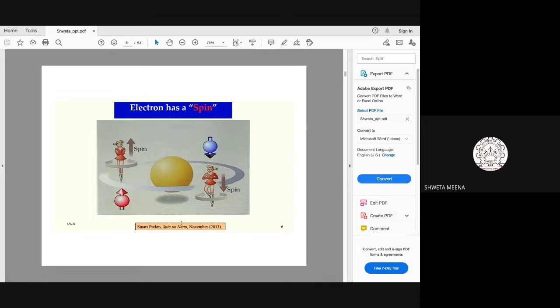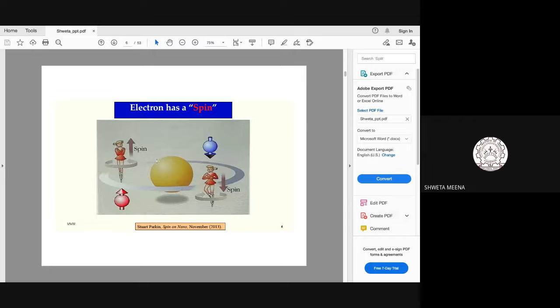So, suppose we say that this is our nucleus around which this electron is rotating, right? So what will happen is, while this electron rotates around this nucleus, it is rotating around this nucleus as well as about its own axis. Like here you can see, the electron will rotate about its own axis, also about this nucleus. Okay, so it has a spin angular momentum. So we say that the electron generally has two kinds of spin angular momentum, right?